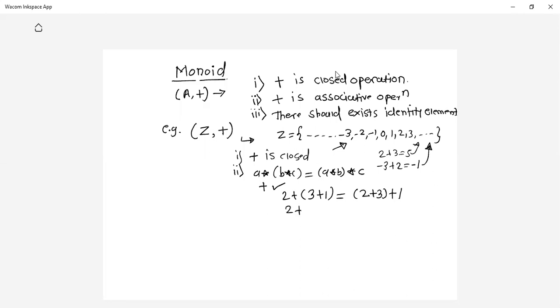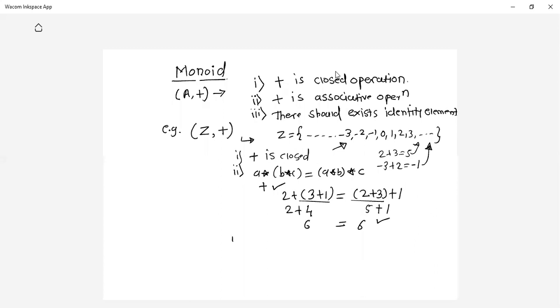So 2 plus, the bracket will always be evaluated first. So 3 plus 1 gives you 4. Then 2 plus 4 gives you 6. So what about the RHS? 2 plus 3 is 5. Then this plus 1, as it is. So it is 6. 6 equals 6. Hence you can say plus is an associative operation.